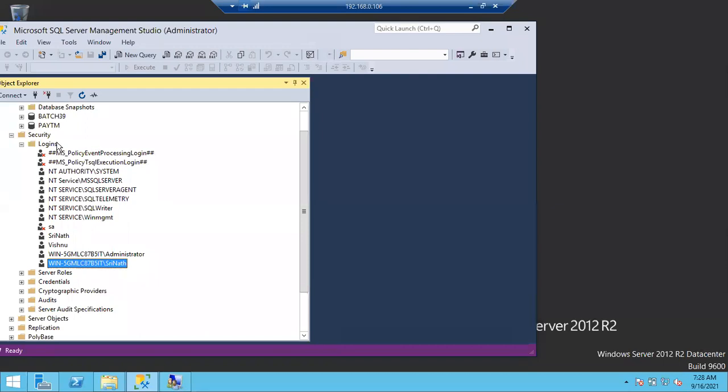In the last class, we discussed how to create a Windows login. We have created a Windows login. So let's create a SQL login now. Same procedure, not a single difference. Simply right click on Logins, new login. Take a new login.